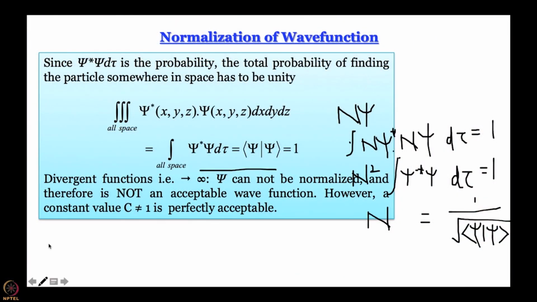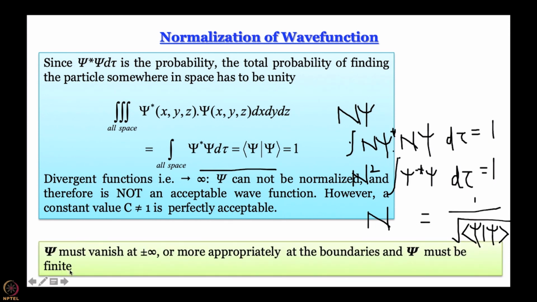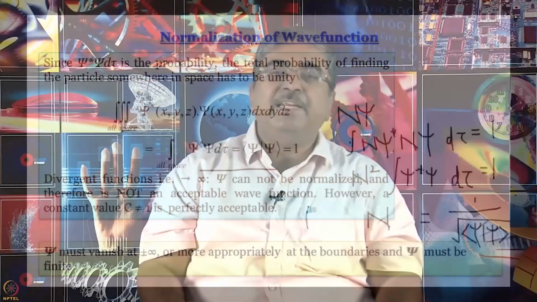But now one thing is normalization. Second thing is that we understand that you cannot normalize a function that is divergent. So, also psi has to vanish when the x variable or whatever is the coordinate becomes plus infinity or minus infinity.